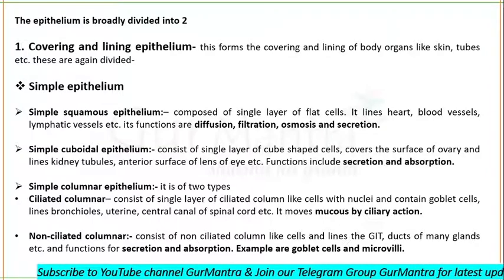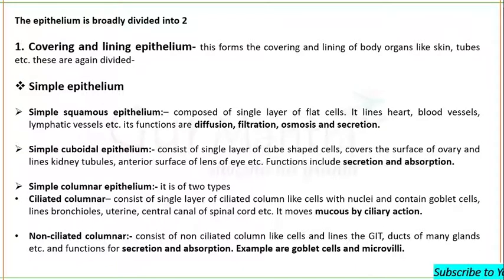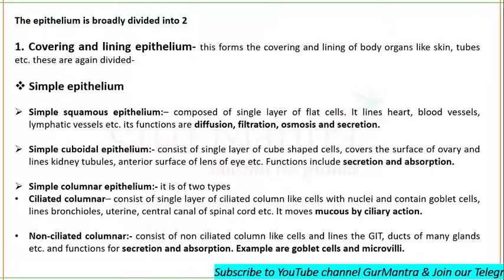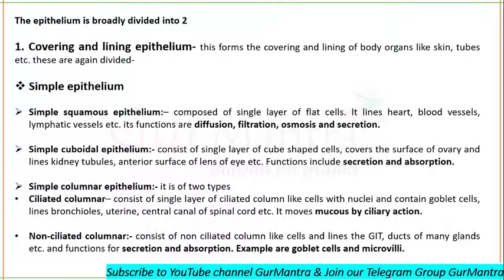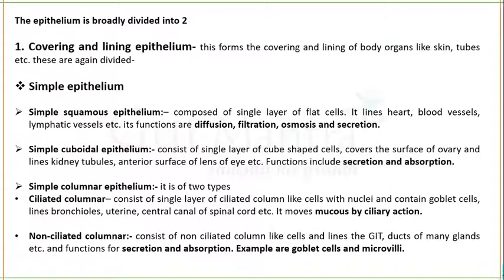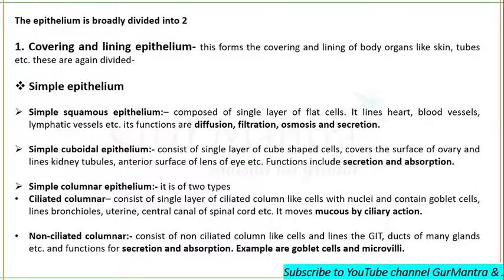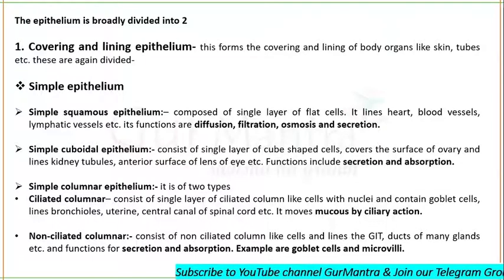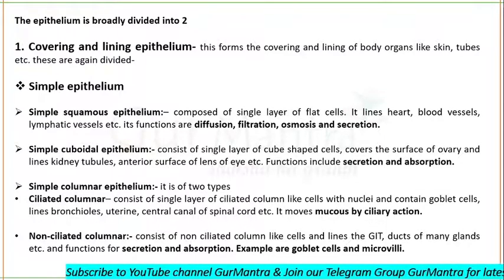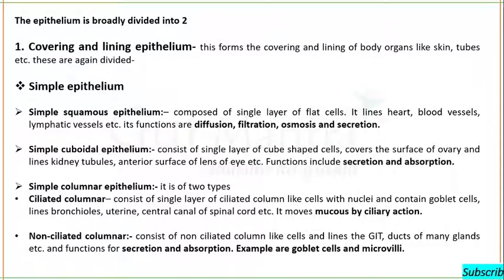Okay, so ciliated columnar. What will happen here? There will be a single layer, but the cells will be column shaped, and those column-shaped cells will have cilia. For example, the lining of bronchioles consists of ciliated columnar epithelium.